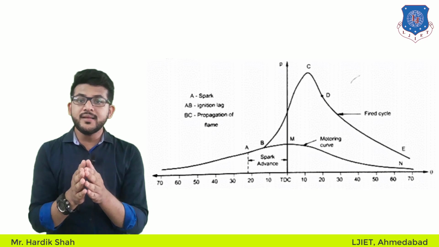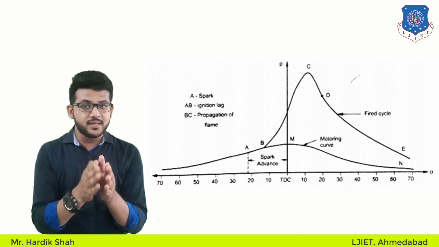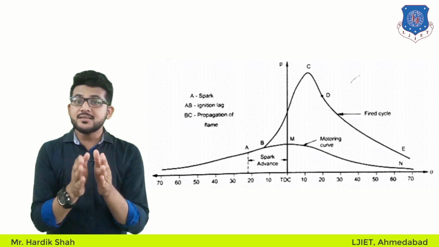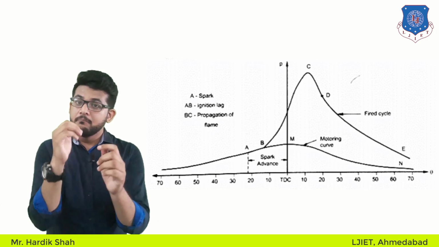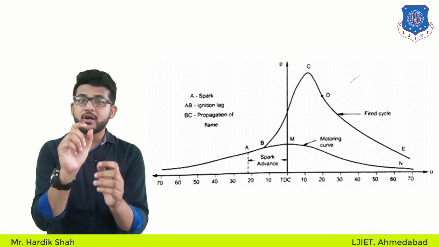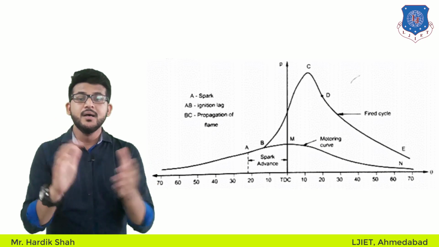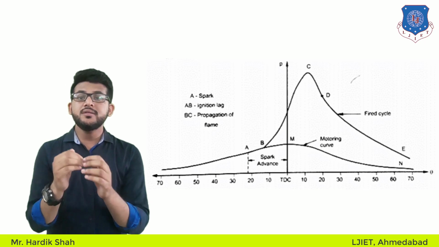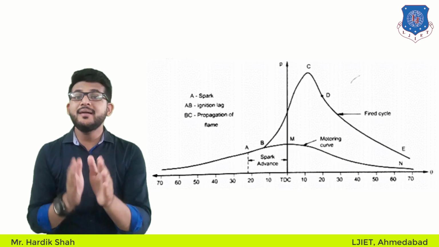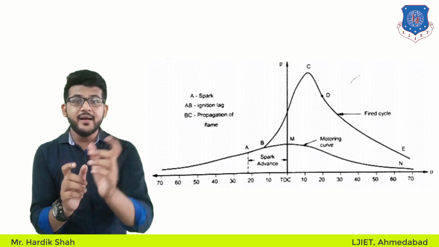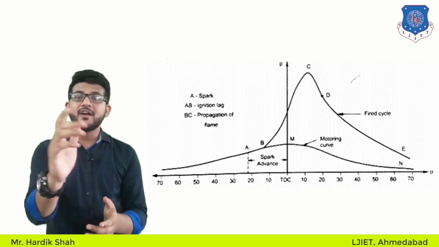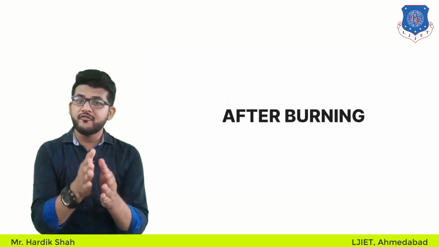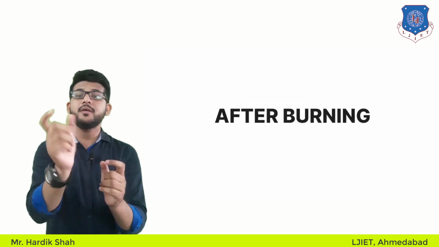It should be noted that the rate of heat transfer to the cylinder walls is low at the beginning of this phase, since only some part of the burning mixture comes in contact with the cylinder walls. Okay, the rate of heat energy released during the combustion depends on the intensity of turbulence and the air fuel ratio. So that was the second phase. Okay, what is the third phase? So the third phase is after burning, or you can say flame termination phase.